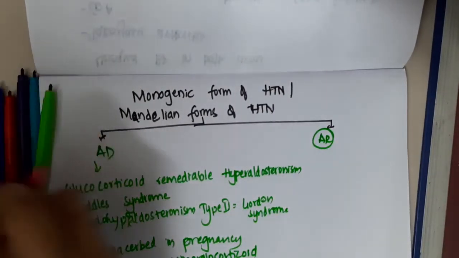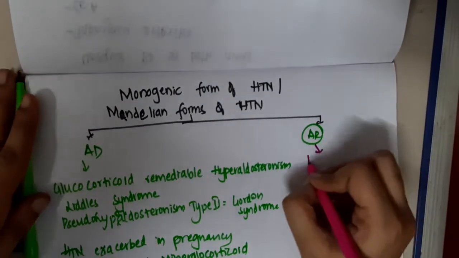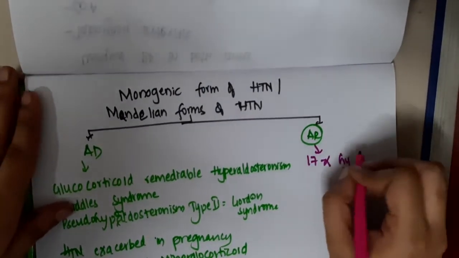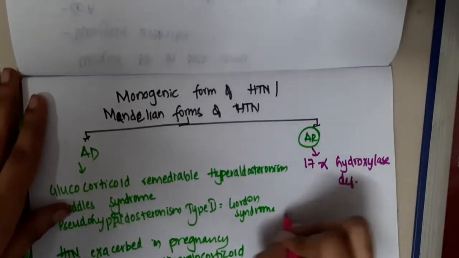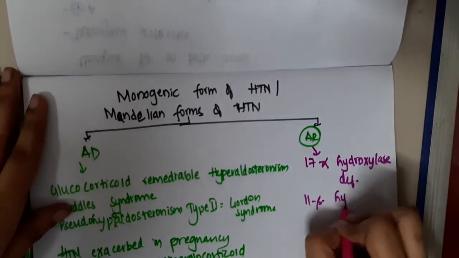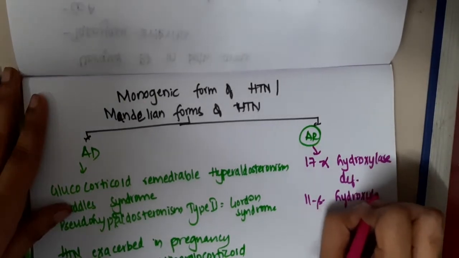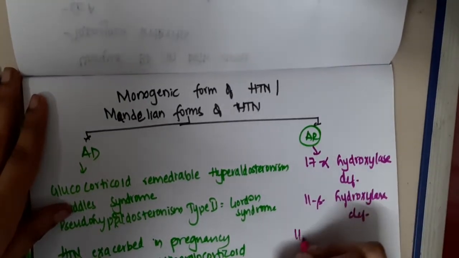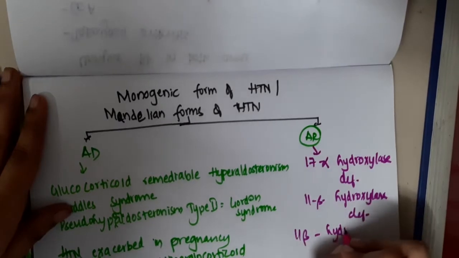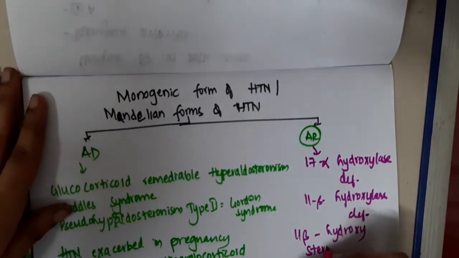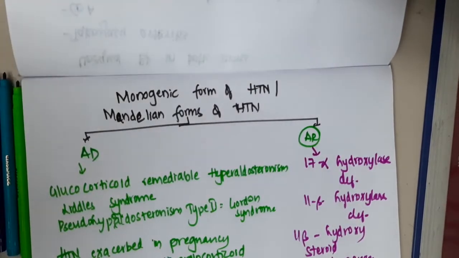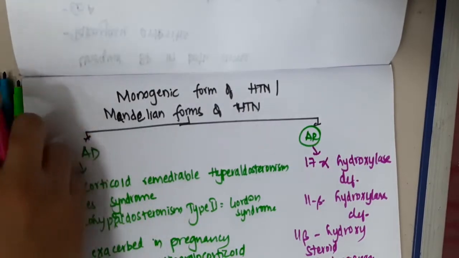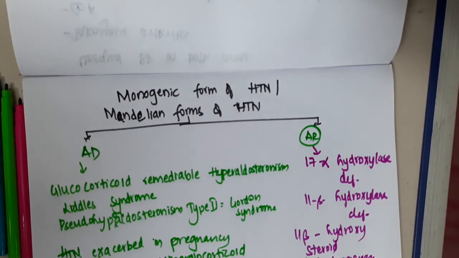Then the autosomal recessive monogenic forms of hypertension include 17 alpha hydroxylase deficiency, 11 beta hydroxylase deficiency. Then we have 11 beta hydroxysteroid dehydrogenase deficiency. So this is the difference. These are the two lists of monogenic forms of hypertension.